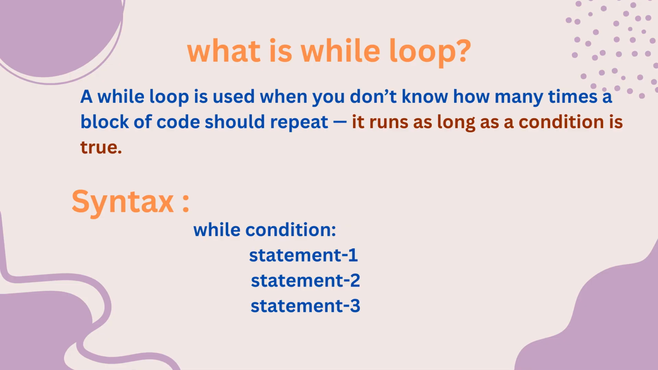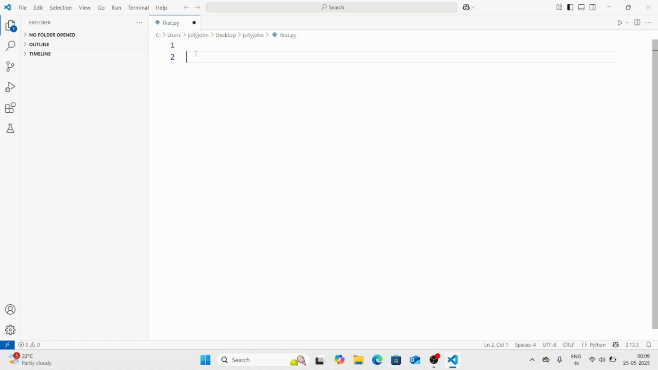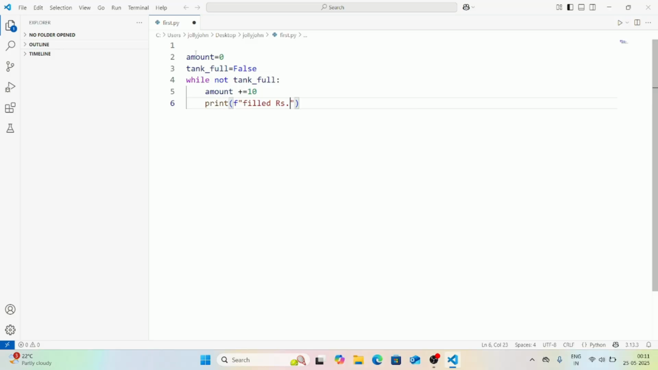Let's start a real time example with some programs. Customer says, just fill until the tank is full. We don't know the total rupees, so use a while loop. Let's take amount equal to 0, tank_full equal to False. So we'll run a loop while not tank_full, then amount equals amount plus 10 rupees every time. Print filled rupees amount. If amount equal to 100, then tank_full equal to True.